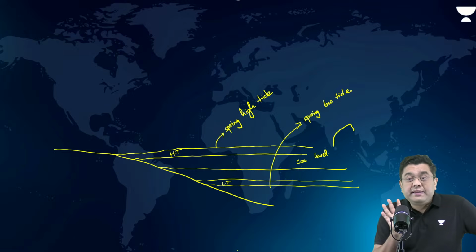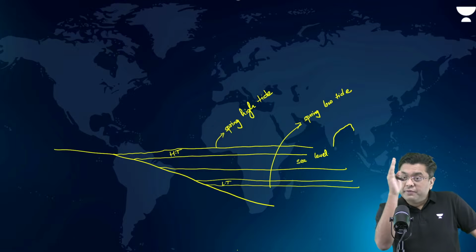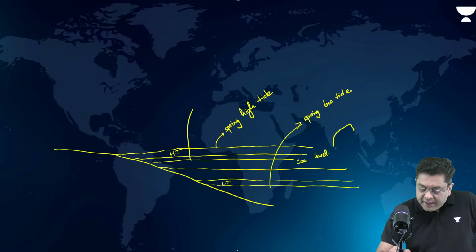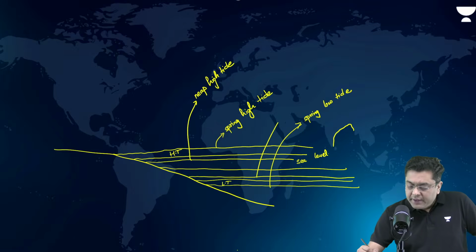Then there will be the condition twice a month when you have a quarter of the moon, which is half of the moon which is visible. That is the first quarter, when the high tide will be comparatively lower than normal. This is your neap high tide. And the low tide will also be slightly higher than normal. That will be your neap low tide.